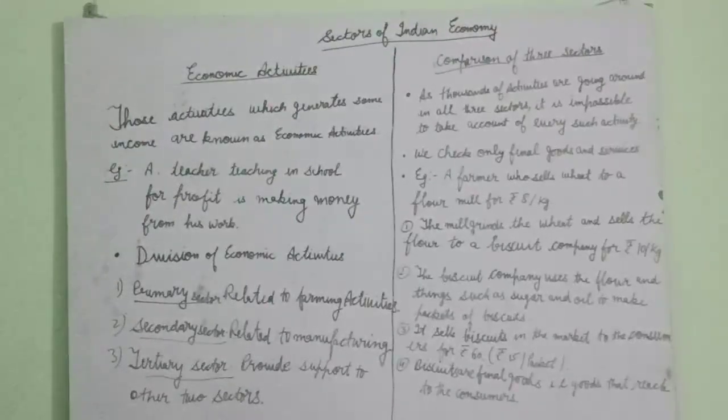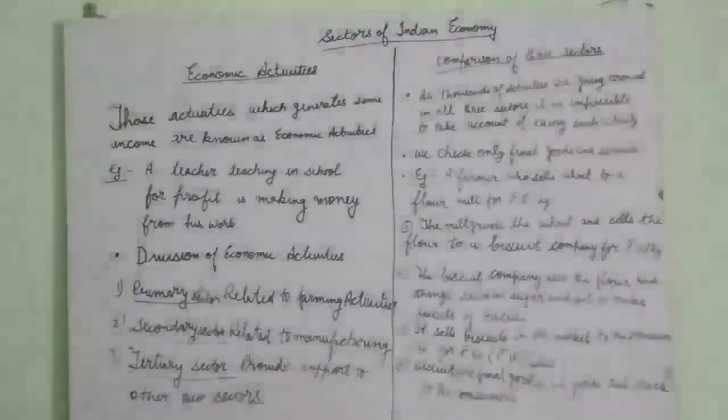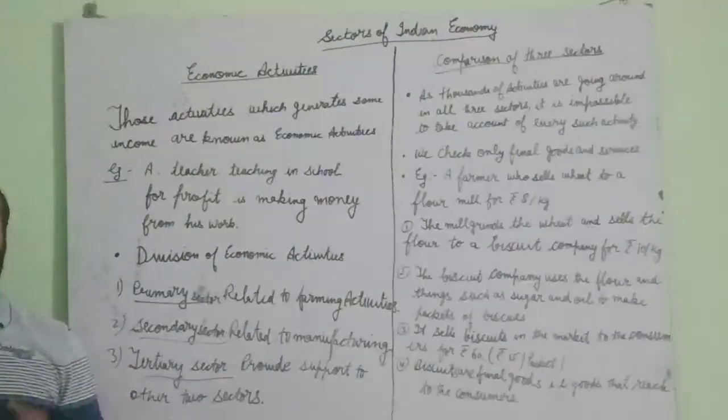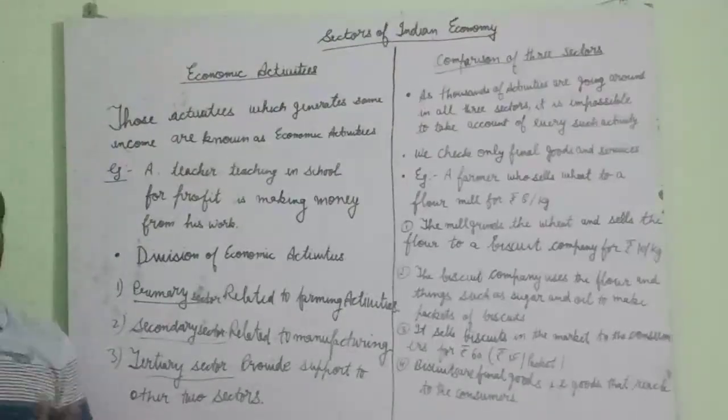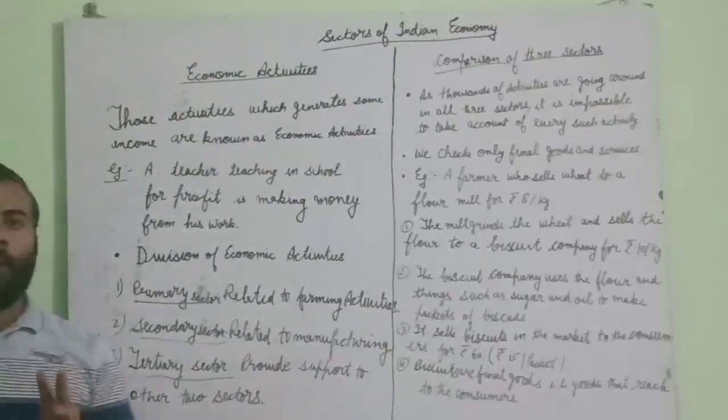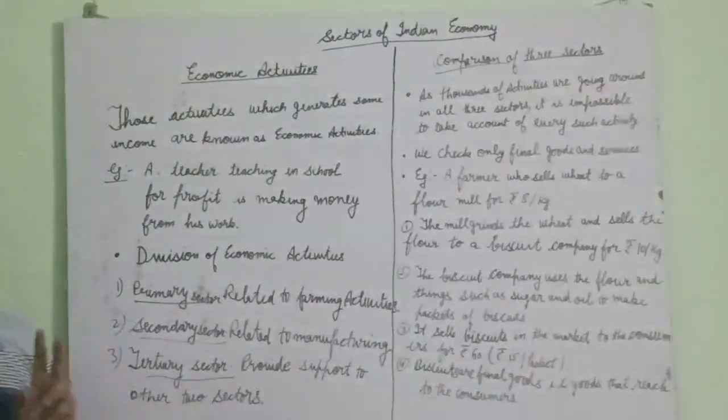So, in CBSE notes, class 10, economics chapter 2, sectors of Indian economy, you will learn three types of classification of economy. Number one, primary sector, secondary sector, and tertiary sector. Number two, organized and unorganized sector. And number three, private and public sector.